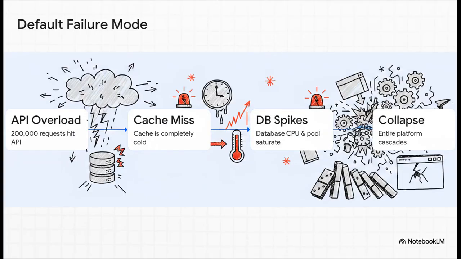If every single one of those requests slams directly into a naive database, your system cascades into a complete platform collapse. The database connection pool exhausts its max connections instantly, rejecting everything else, your CPU spikes, replication lag goes through the roof, and your entire platform slows to an absolute crawl, even for users who don't care at all about that celebrity. Applying our systems thinking framework, we always have to ask, how will this fail? Well, this is exactly the default failure mode, and it's exactly what we are going to fix today.